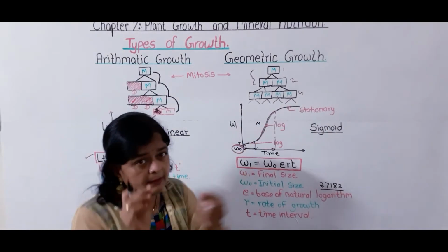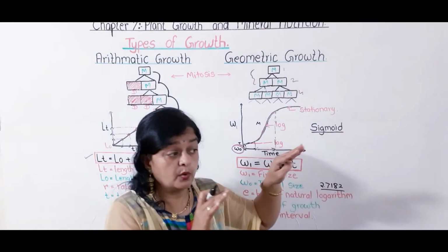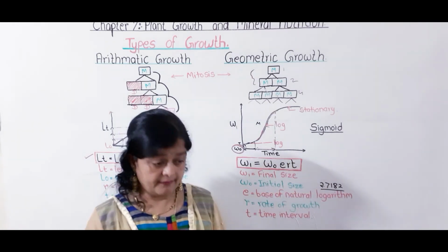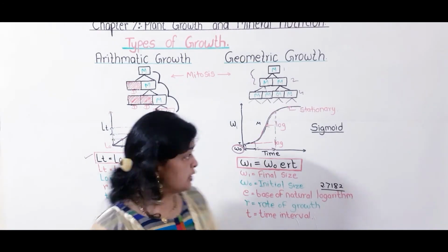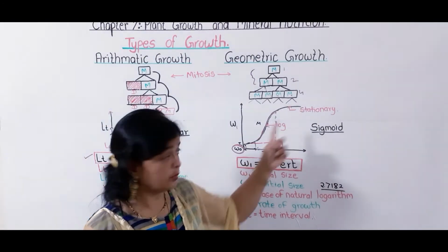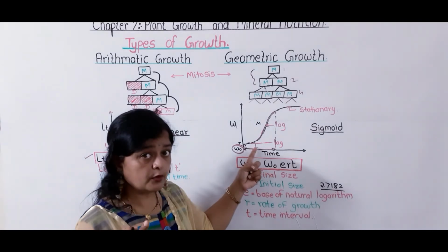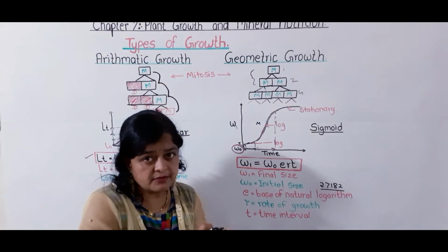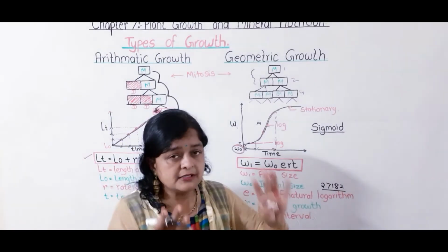So the growth becomes stationary, and cells become differentiated after a long period of time. So here we get three types of growth: lag phase, log phase and stationary phase. Growth at the first stage is very slow, at the second stage it is very fast, and at the last stage again it becomes steady or very slow.